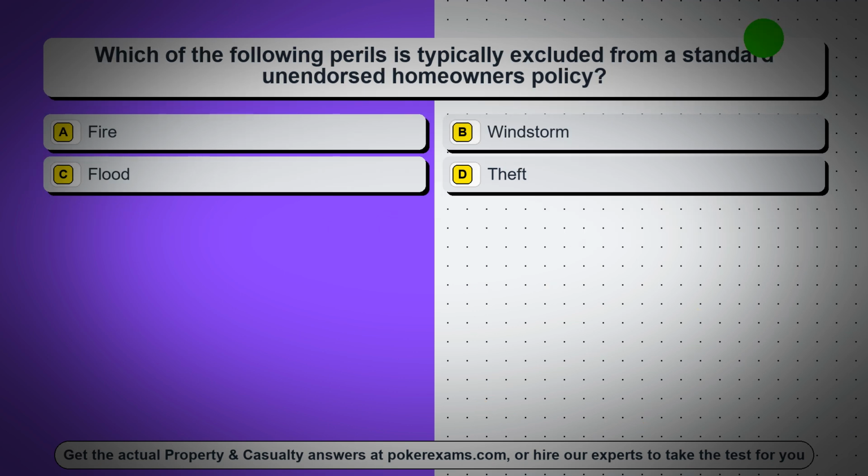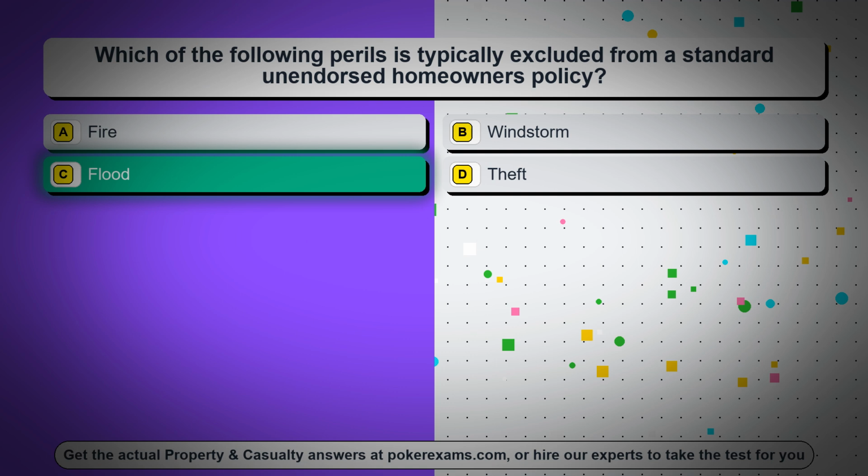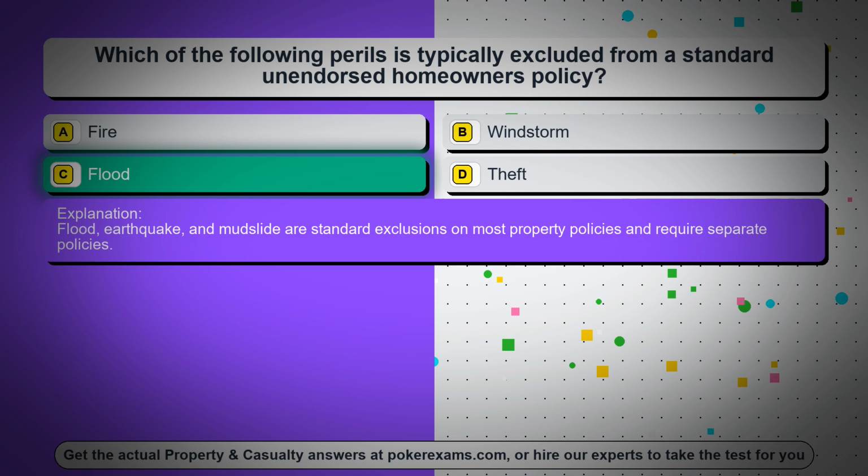Question 59. Which of the following perils is typically excluded from a standard unendorsed homeowner's policy? Option A, fire. Option B, windstorm. Option C, flood. Option D, theft. The correct answer is option C, flood. Flood, earthquake, and mudslide are standard exclusions on most property policies and require separate policies.